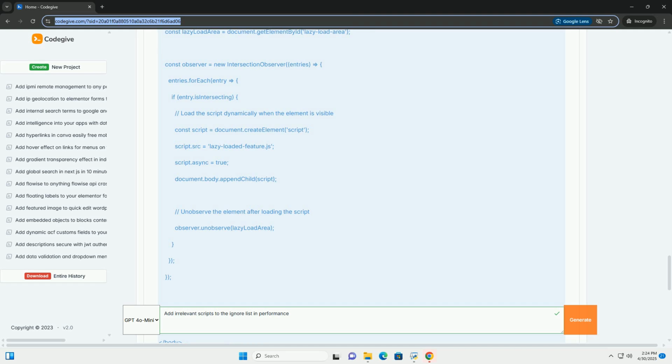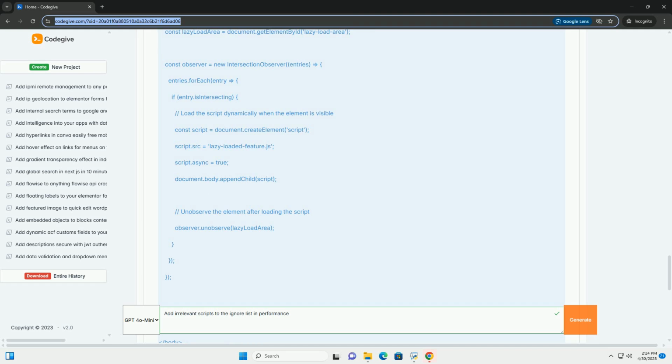Dynamic script loading. With JavaScript you can dynamically create a script element and append it to the DOM. This allows you to load and execute scripts based on specific conditions or user interactions. Use case. Highly flexible for loading scripts on demand, based on user behavior, viewport visibility, or other factors. Allows precise control over when and how scripts are loaded.